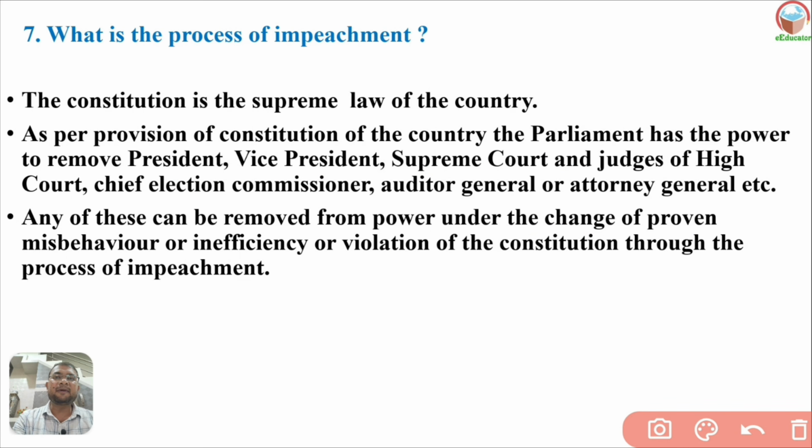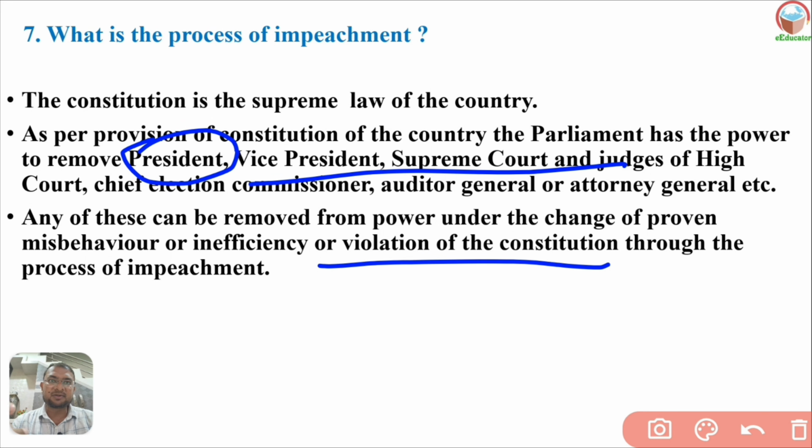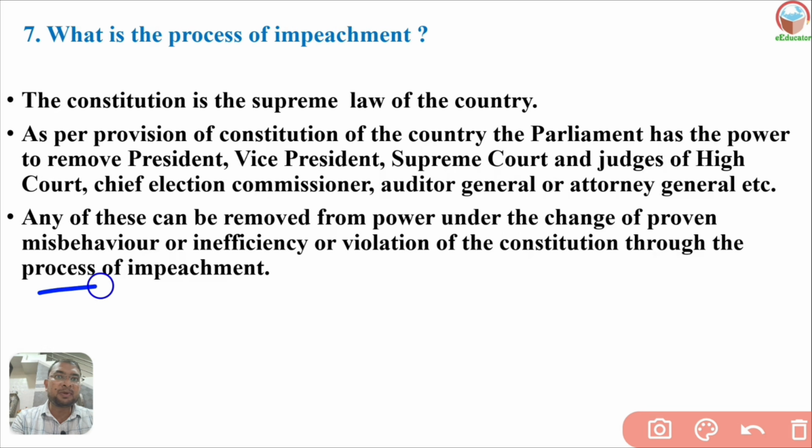Look, if it is a president who is found guilty of misbehavior, inefficiency in work, or violation of the constitution, then the president, vice president, Supreme Court judges, the chief justice, high court judges and chief election commissioners can be removed from their post by the parliament through the impeachment process.